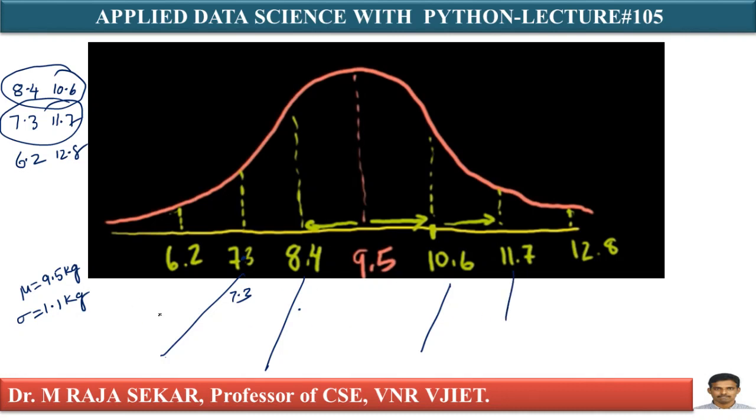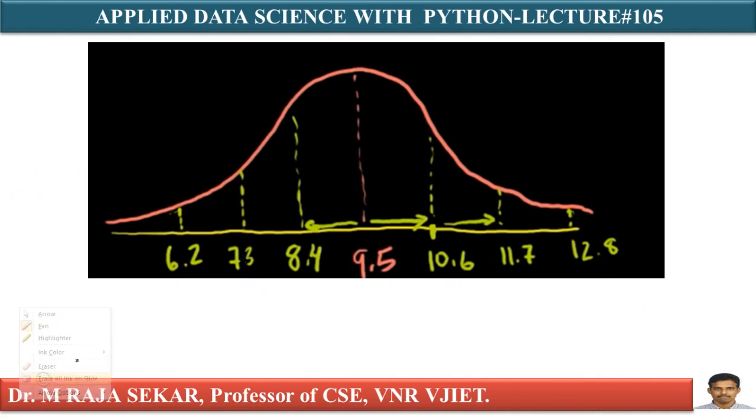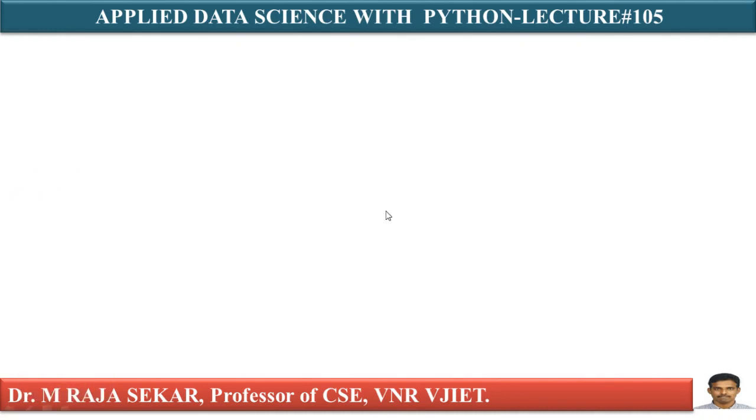That is mu minus 2 sigma. That is mu plus 2 sigma. That is 95%. Mu minus 3 sigma is 6.2 and mu plus 3 sigma is 12.8. This is 99.7%. Just have an idea of these values. Now you can apply them to our problem.